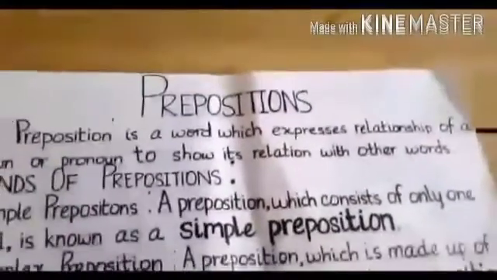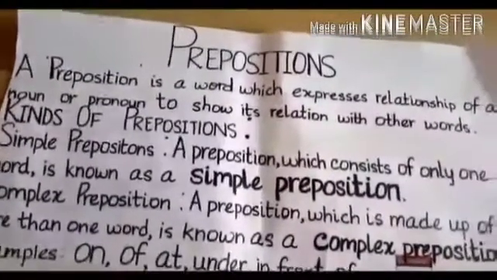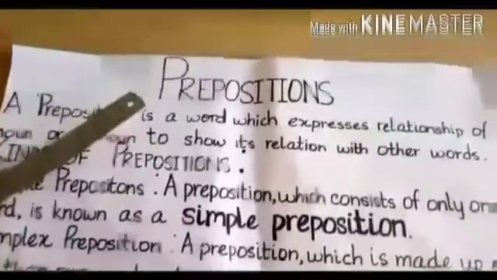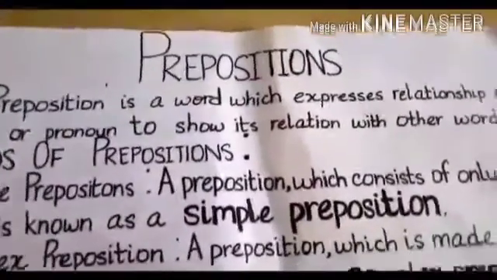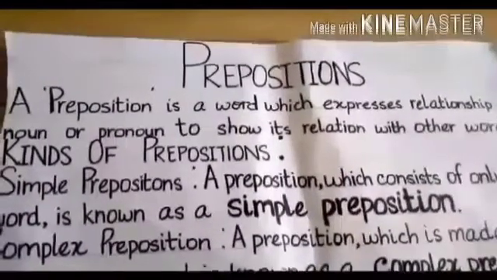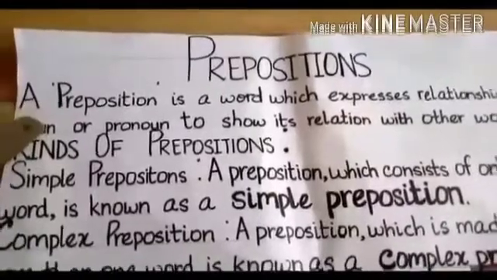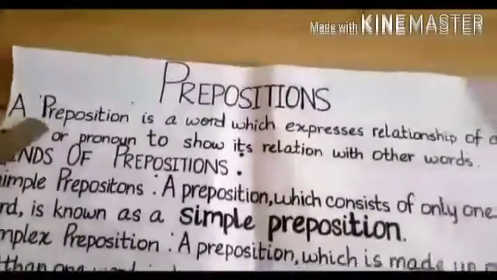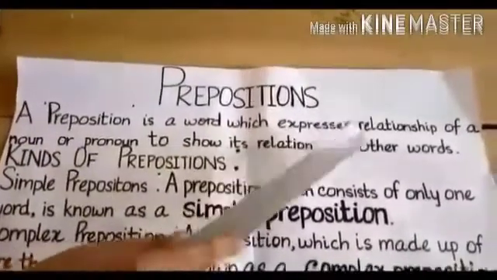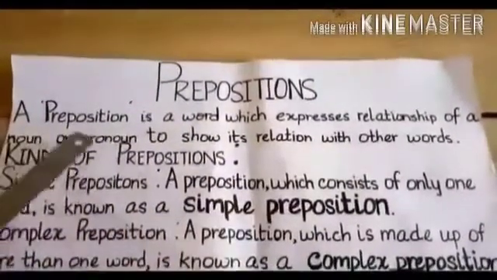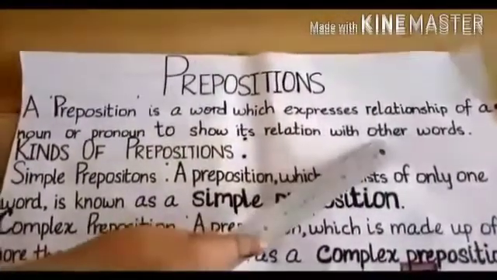Students, before starting my lesson, I would like to tell you what is preposition and what is the meaning of preposition. As you know, preposition shows the relation between one thing and other things. As you can see in this chart, the definition of preposition is: a preposition is a word which expresses the relationship of a noun or pronoun to show its relation with other words in a sentence.